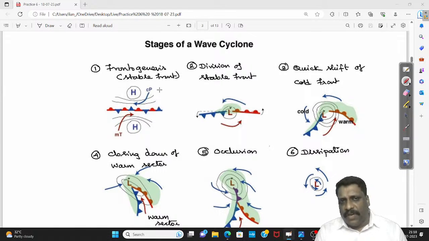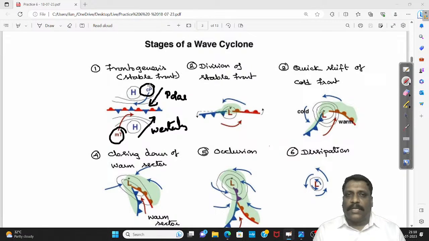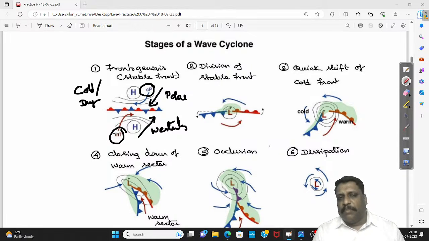A wind coming from 90-degree, a cold polar wind, is trying to converge with this warm westerly. The type of air mass is also represented here, CP and MT. CP means continental polar. Continental polar means it is cold and dry. MT means maritime tropical. Maritime means they are warm and wet.